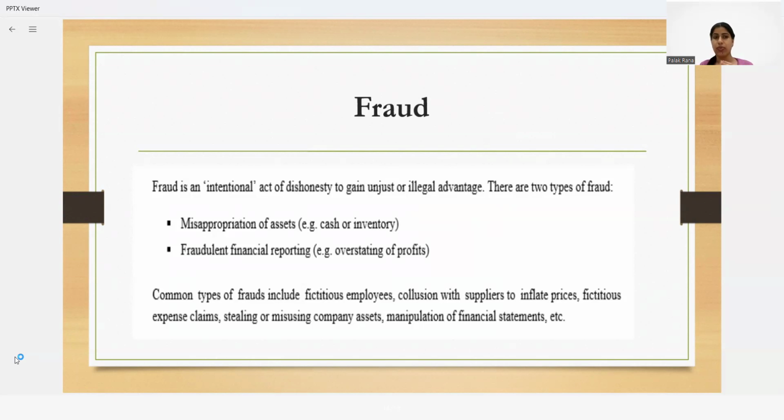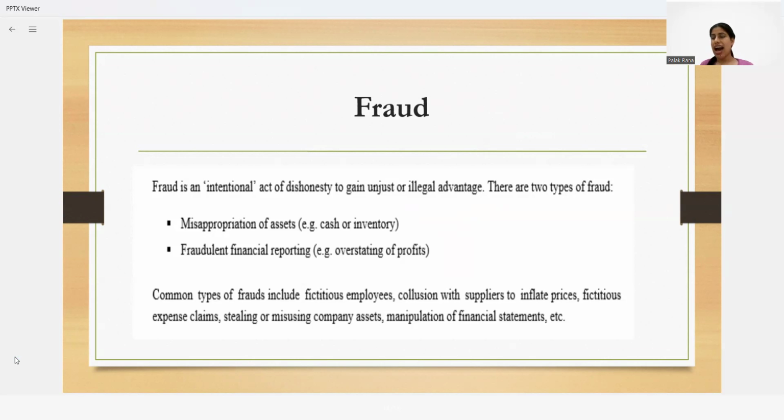And there are two types of fraud. One is the misappropriation of assets, that could be asset related, that means tangible items, so cash, inventory, anything. And next is fraudulent financial reporting. That means I am showing the wrong picture in the financial statements and I am aware of these facts. Taking the example, maybe I am showing more employees, maybe I am showing over expenses, just to show reduced profits.